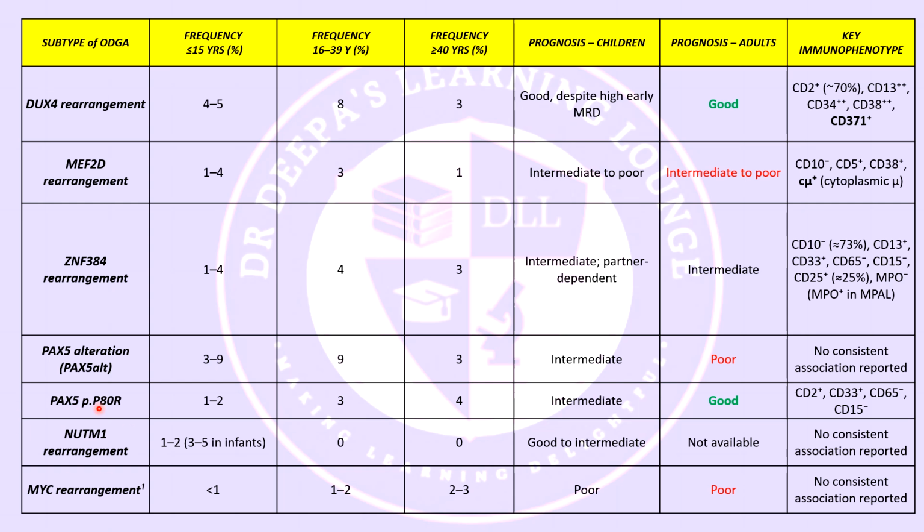The next row is the NUTM1 rearrangement. NUTM1 rearranged B-ALL accounts for 1 to 2% of pediatric B-ALL overall, and in infants it is 3 to 5%, particularly in those lacking KMT2A rearrangements. It is essentially not seen in adults so far. The prognosis is considered intermediate in infants and is more favorable than classic KMT2A rearranged infant ALL.